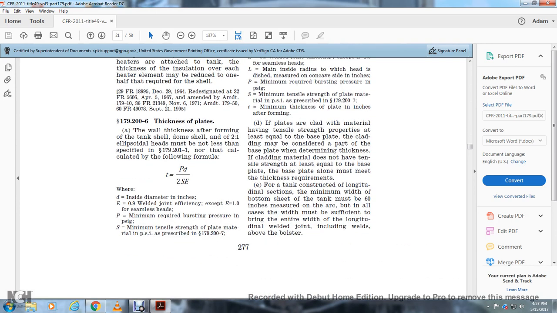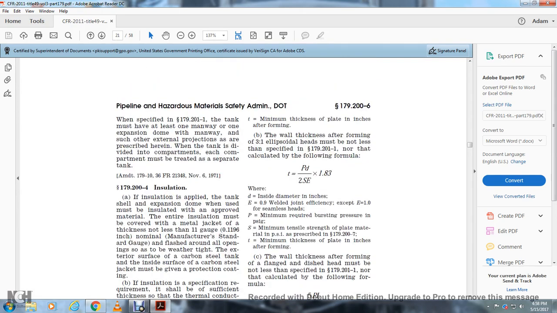Thickness of plate. The wall thicknesses of forming the tank shell, dome shell, and 2-to-1 ellipsoid heads must not be less than specified in 179.201, nor less than calculated with the following formula. T equals PD over 2SE. D, inside diameter in inches. E equals 9/10 of a welded joint efficiency, except as 1.0 for seamless heads. P, minimum required bursting pressure in PSI gauge. S, minimum tensile strength of plate material in PSI as prescribed in 179.207. T, minimum thickness of plate after forming.